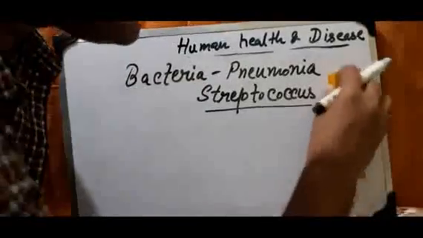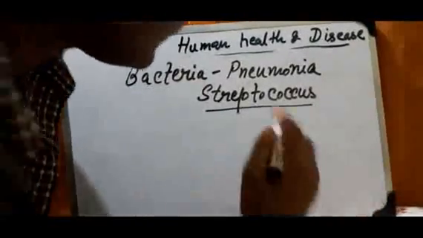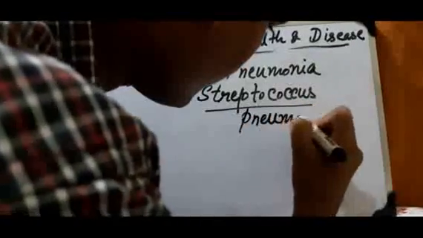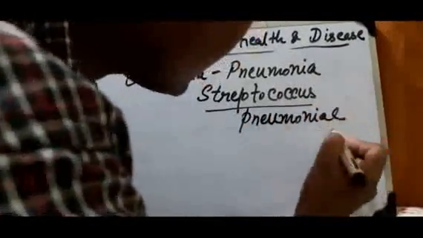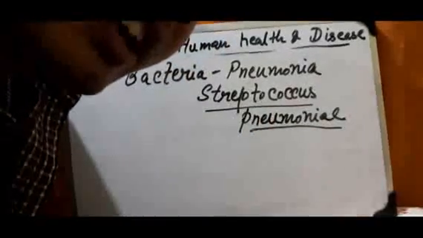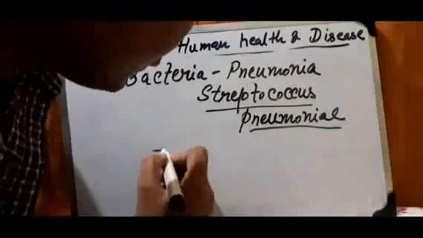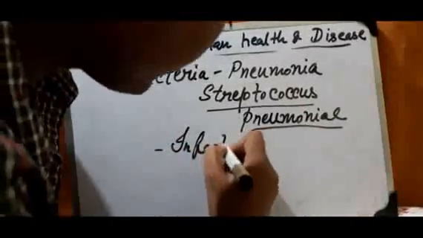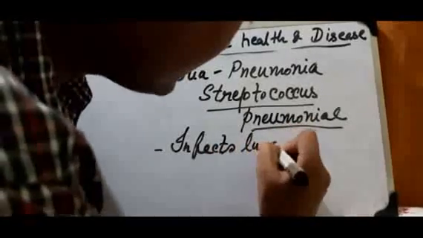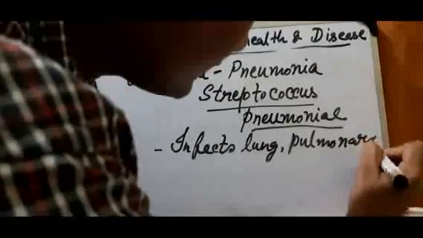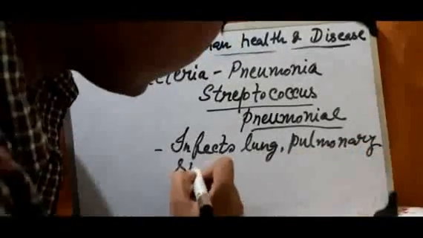Okay, writing it properly. Streptococcus pneumoniae. It also causes the same symptoms like viral disease. It infects which part? Write down, infects the lung and pulmonary system.